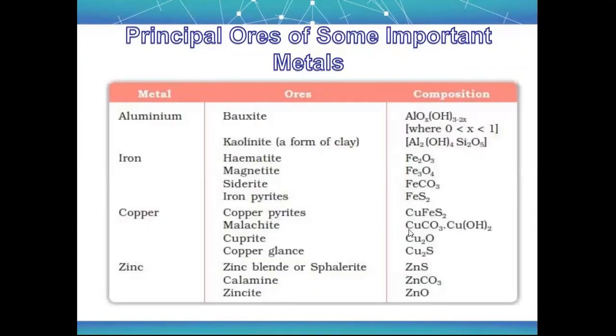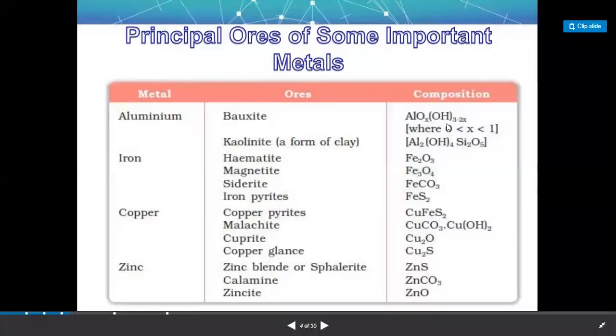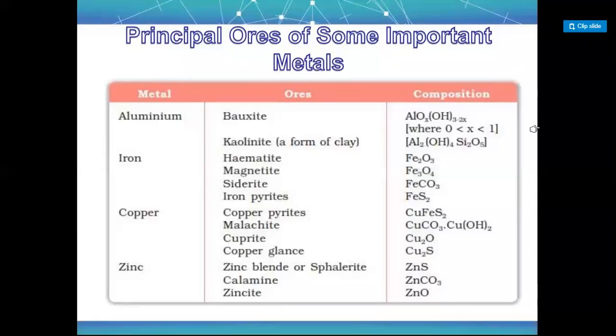So, principal ores of some important metals. Let's talk about which metal is extracted from which type of ore. Let us talk about aluminium first. The aluminium ore is bauxite, and its composition is AlOx(OH)3-2x. Next is kaolinite, a form of clay. We have just read that clay contains aluminium, so aluminium is extracted from clay also.